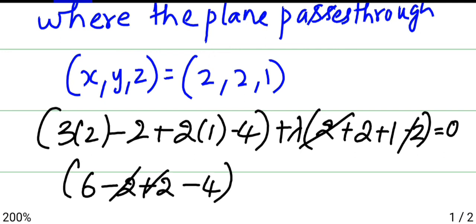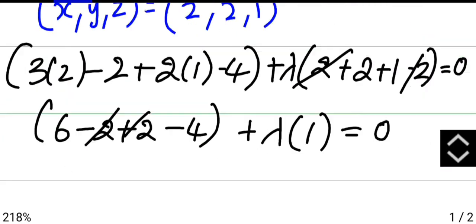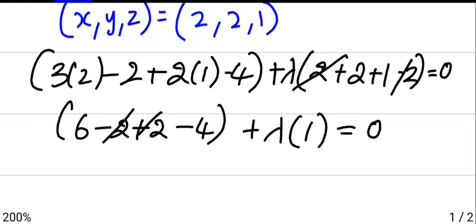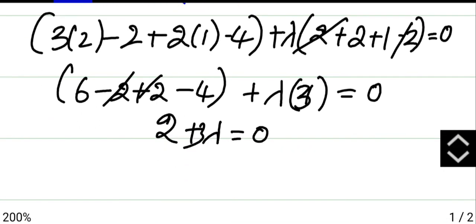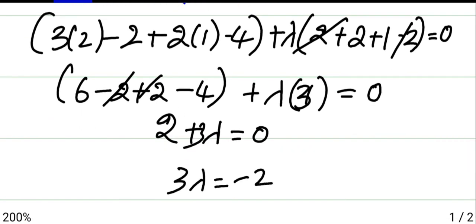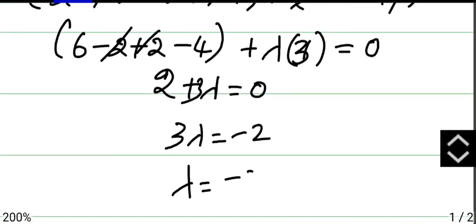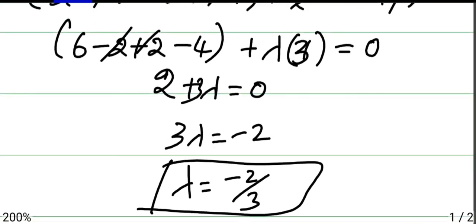Again this plus and minus cancel, plus lambda into 1 equals 0. So here 6 minus 4 is 2, plus 3 lambda equals 0. Then 3 lambda is minus 2, so lambda is minus 2 by 3. So we got the value of lambda.